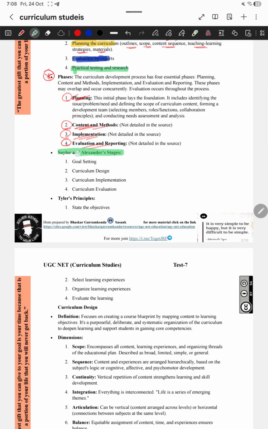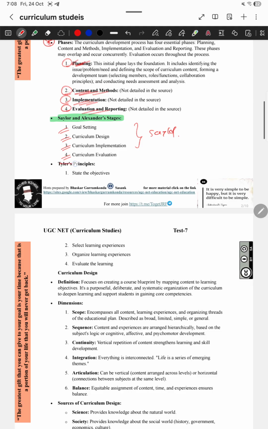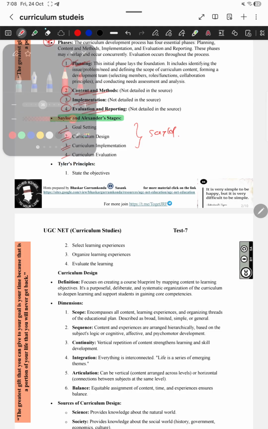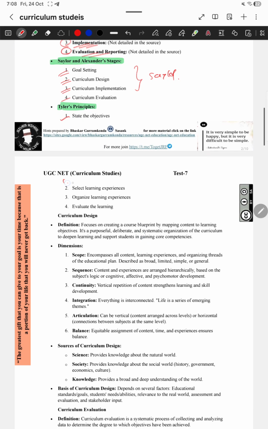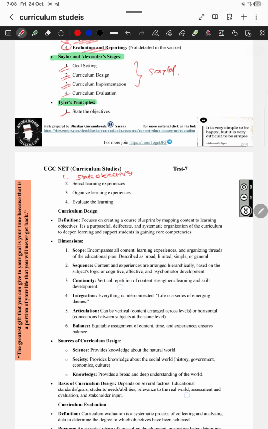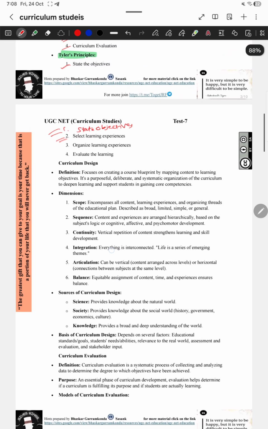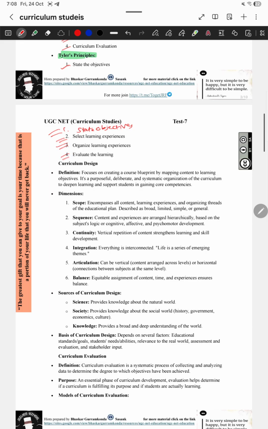Saylor and Alexander's stages: first is goal setting, then curriculum designing, curriculum implementing, and curriculum evaluating. This is by Saylor. And the next one is Tyler's principle. Tyler's principle is very, very important. It states: stating the objectives, selecting learning experiences, organizing learning experiences, and evaluating the learning.